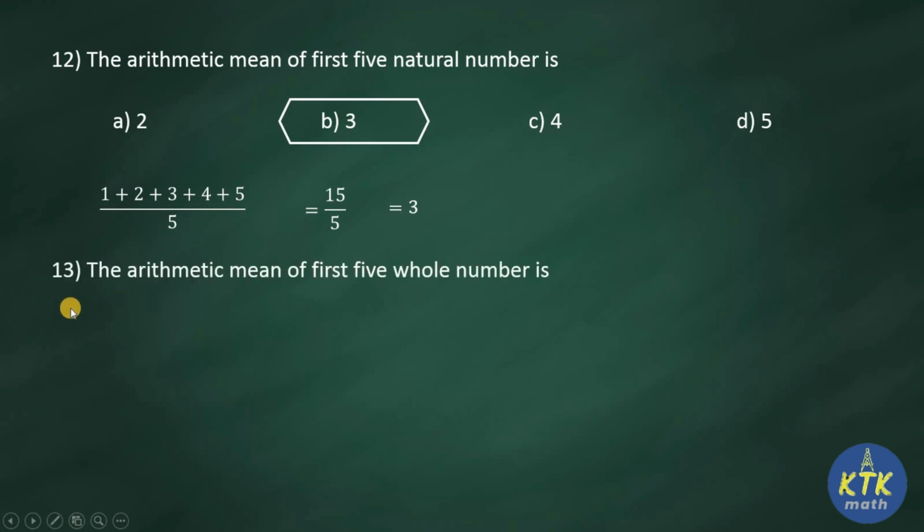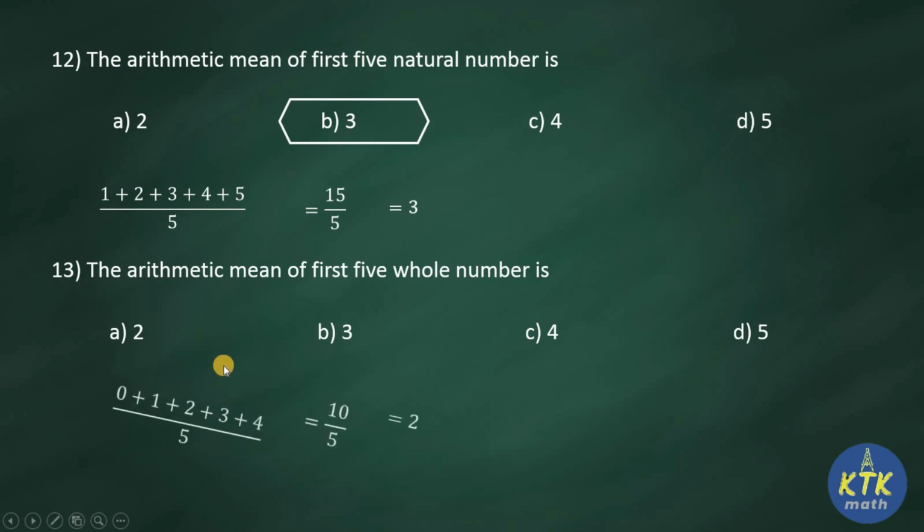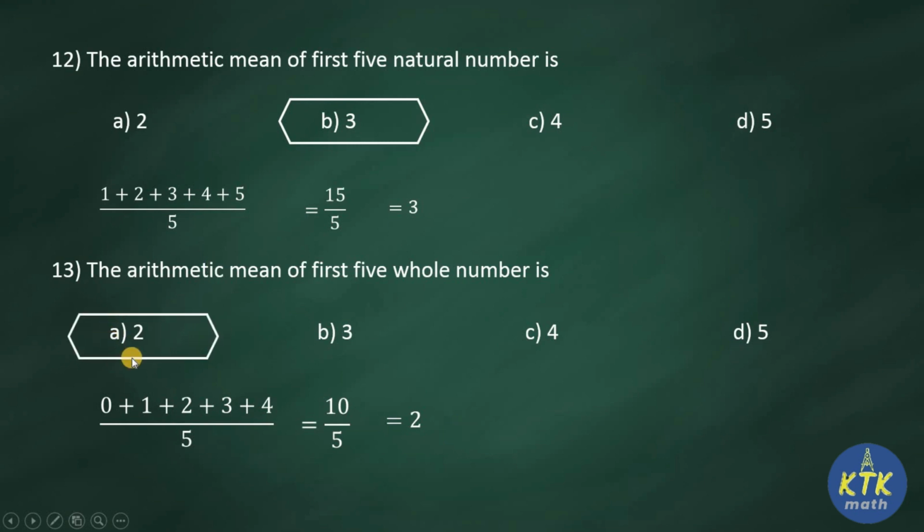Now question number 13. The arithmetic mean of first 5 whole numbers. This is exactly the same as your 12th question. The only difference is here they gave whole numbers. So what do whole numbers mean? We know that whole numbers start from 0 onwards. Very good. So here, 0, 1, 2, 3, 4 divided by 5. Imagine when whole numbers are given to you, I am starting the numbers with 0. Therefore you should not write till 5. You should write only till 4. So 0, 1, 2, 3, 4 divided by 5. When I add the numerator you will get 10. So 10 divided by 5 is 2. Therefore the answer for your 13th question is 2.